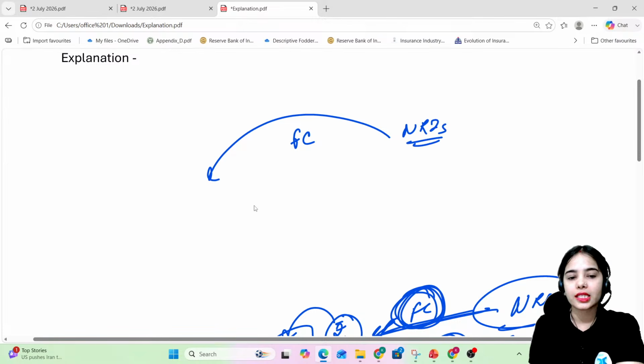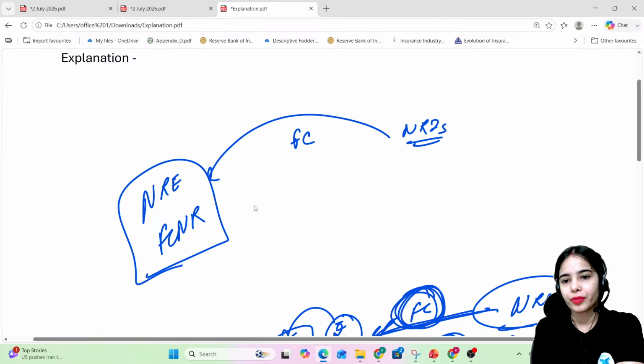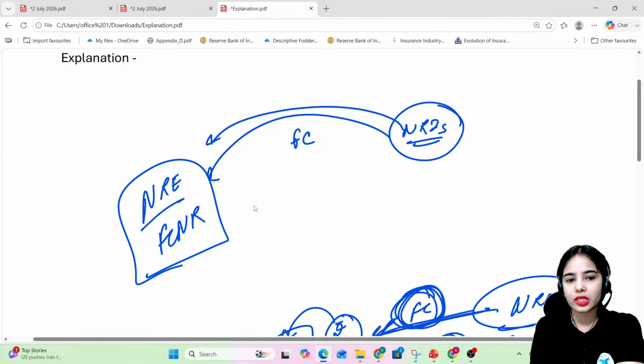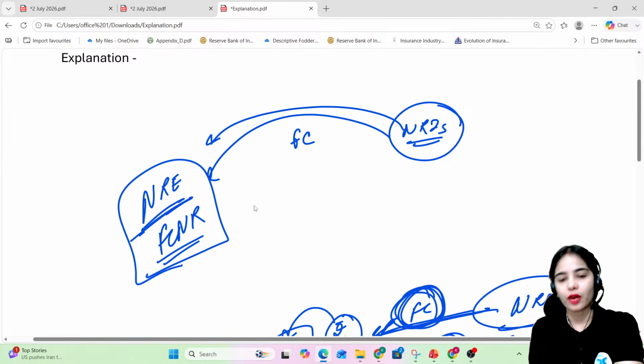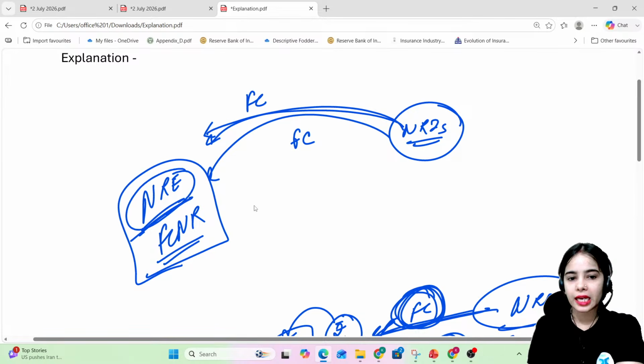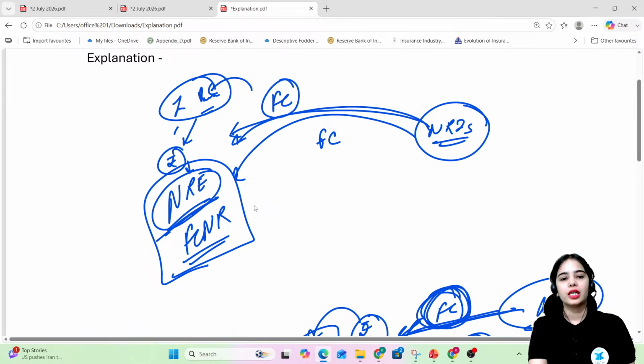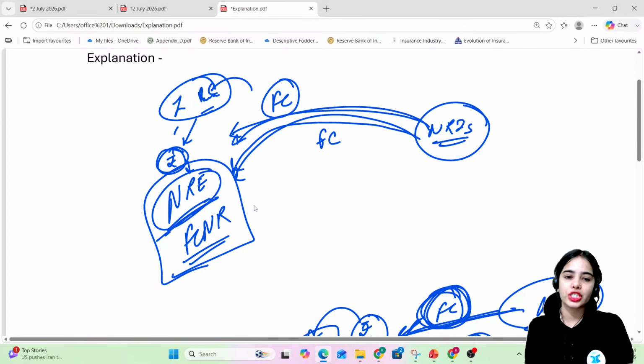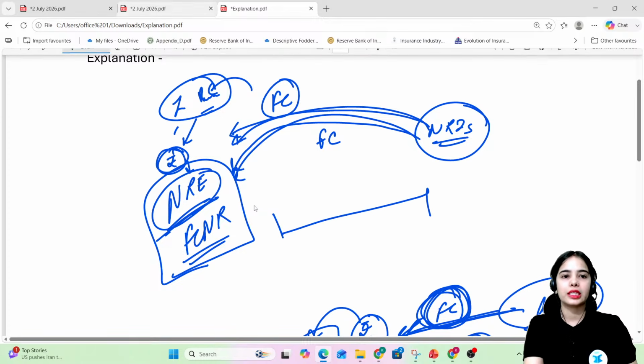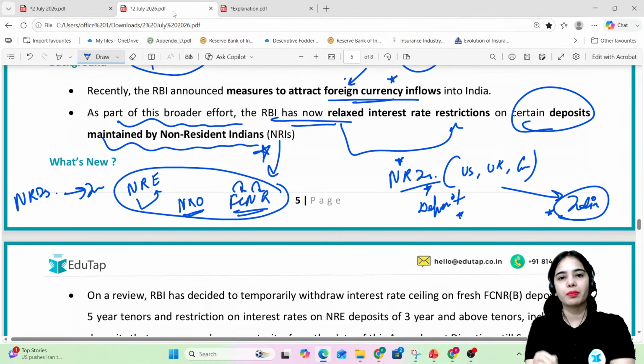There are some relaxations that are provided to the NRE and the FCNR accounts, because the NRIs send foreign currency to deposit the money in NRE and FCNR accounts. Even though NRIs are sending foreign currency to deposit in the NRE account, the rupee is deposited in the NRE account, and the foreign currency is kept by the banks, converting it into rupees. The Indian banks keep the foreign currency, and in the NRE account, the rupee is deposited. In the FCNR, the foreign currency is coming from the NRIs, which is deposited in this account for a time period. Okay? So at least more foreign currency is supplied in the country.